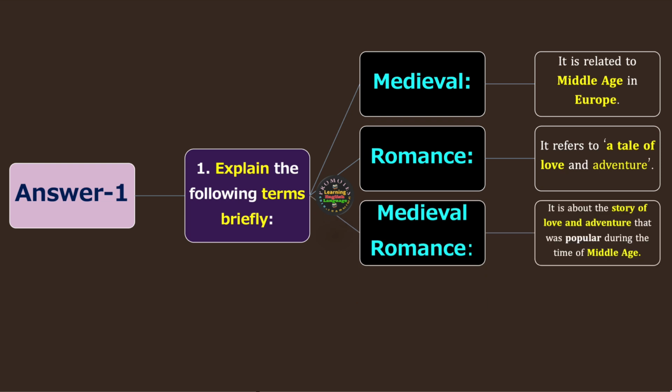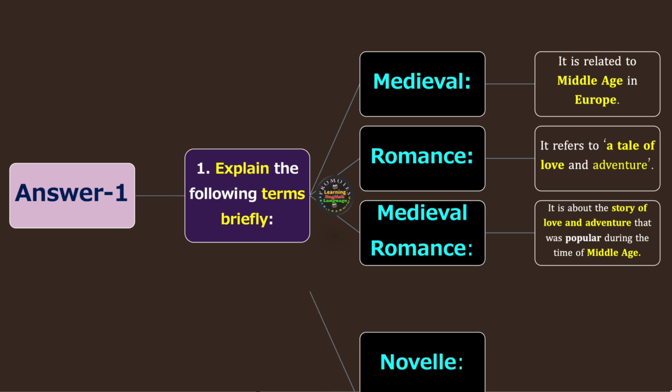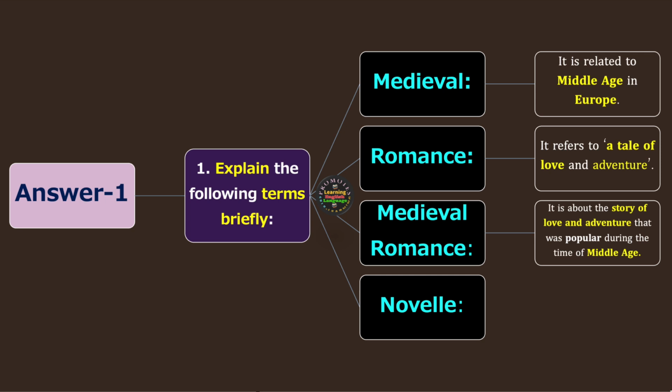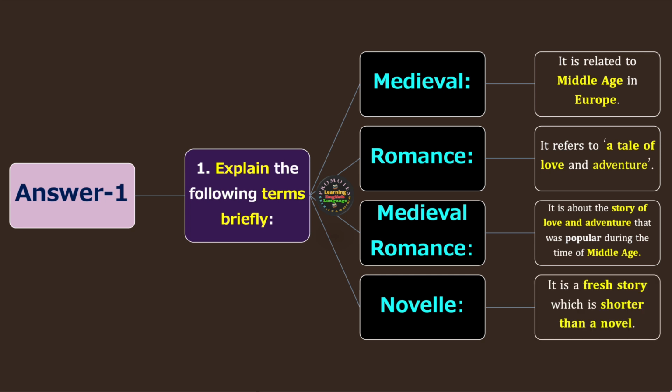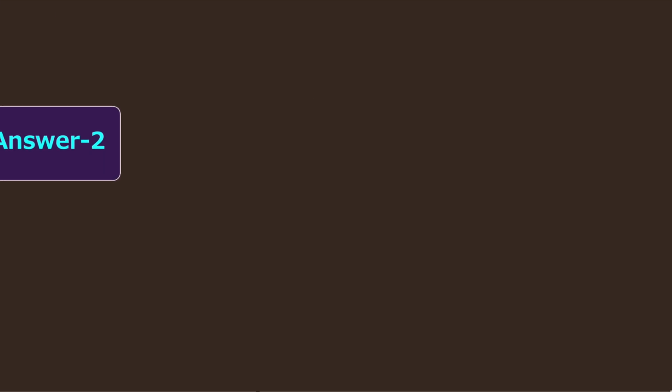It is the story of love and adventure that was popular during the time of the Middle Age. And we have the last, novel with the spelling E. It's the archaic spelling of the word novel, written in modern form without E. It is a fresh story which is shorter than a novel. We continue to answer the questions.